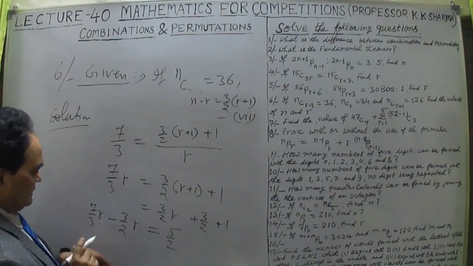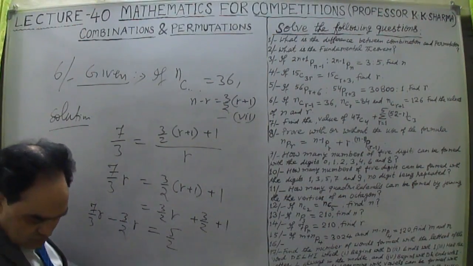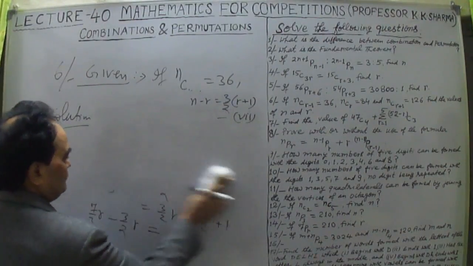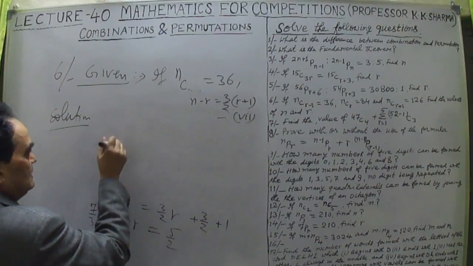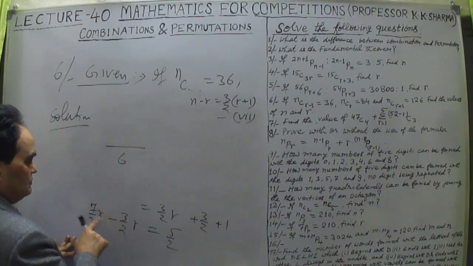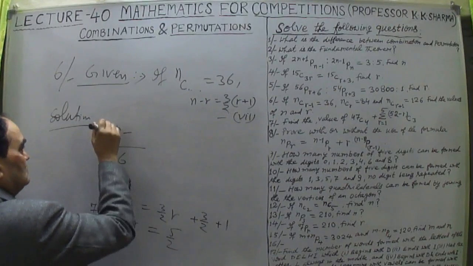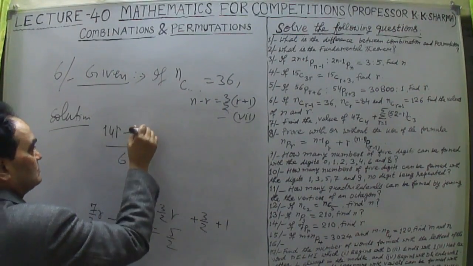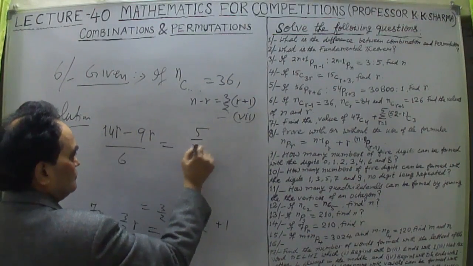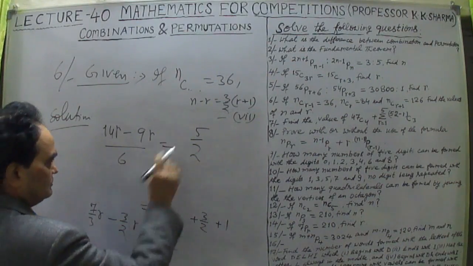Now solving this, taking LCM here. Let me write it here. The LCM of 3 and 2 is 6. 7 times 2 is 14r minus 3 times 3 is 9r is equal to 5/2.